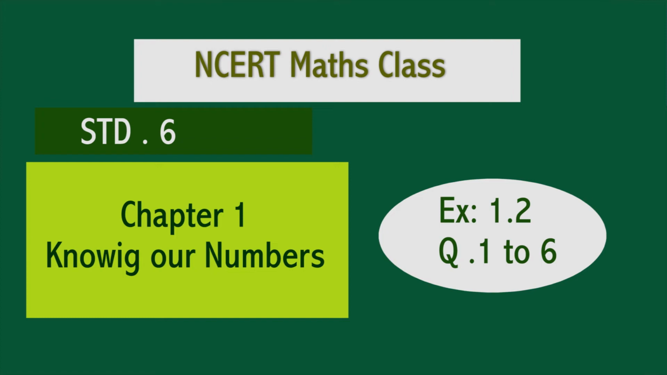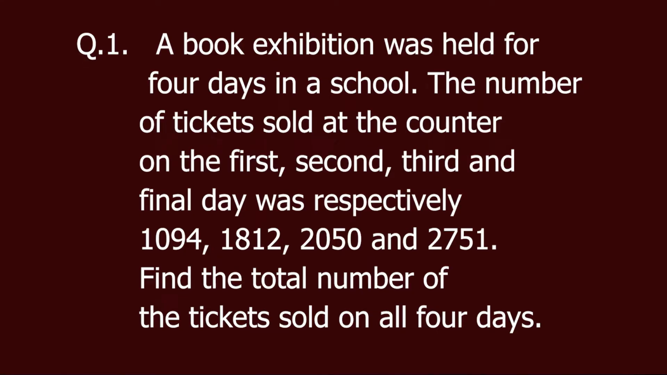Dear students, today we are going to discuss exercise 1 to 6 questions. Question number 1. A book exhibition was held for 4 days in a school. The number of tickets sold at the counter on the first, second, third and final day was respectively 1094, 1812, 2050 and 2751. Find the total number of tickets sold on all the 4 days.